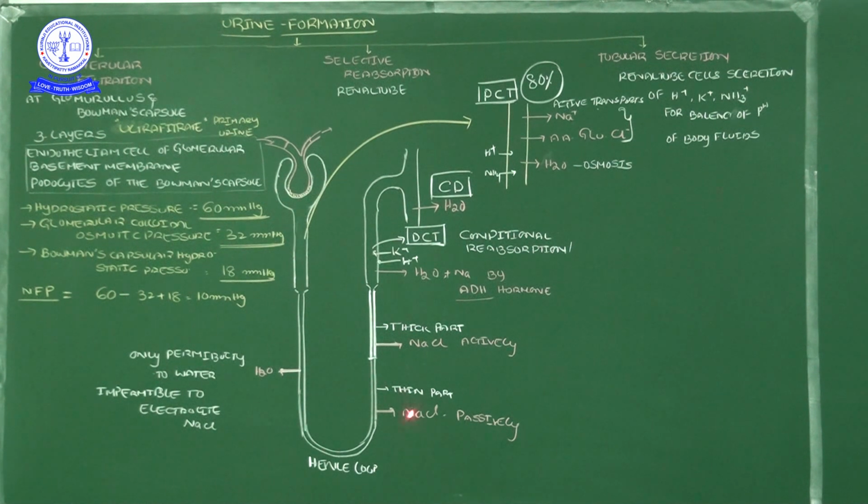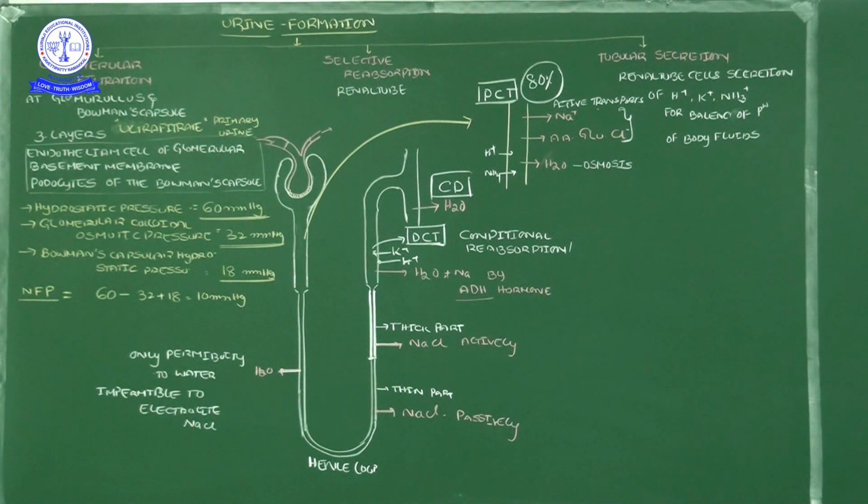The ascending limb of the Henle loop is divided into two regions, the proximal part and the distal part. The proximal part is the part nearest to the proximal convoluted tubule. That proximal part of the ascending limb is a thin part, where the wall cells are very thin.